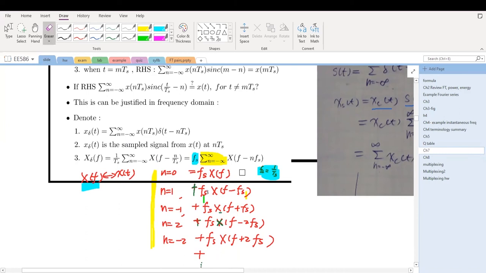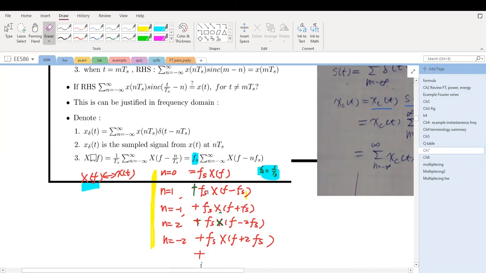When n equals 1, this spectrum is shifted to fs. The magnitude is scaled by fs. When n equals minus 1, this original spectrum moves to minus fs. And I have this summation sign here because all of these terms are contained inside this summation. When n equals 2, the original spectrum moves to 2fs. When n equals minus 2, the original spectrum moves to minus 2fs. And we have many other terms.